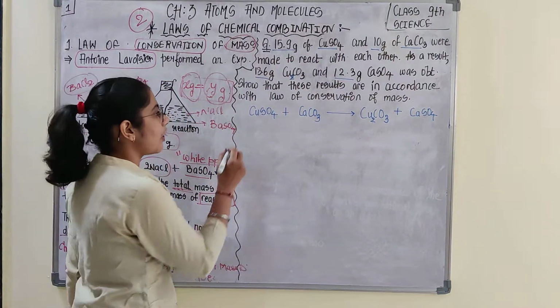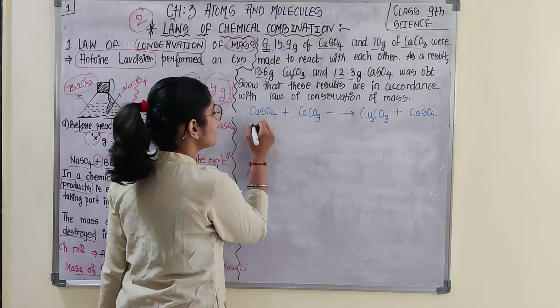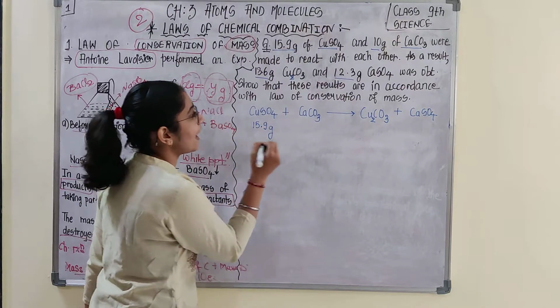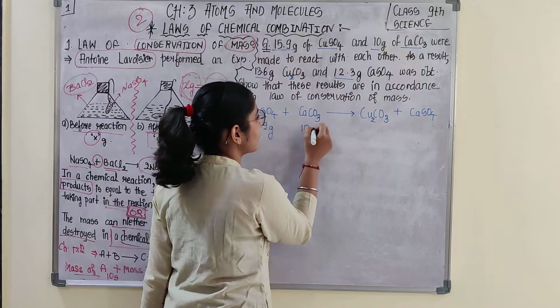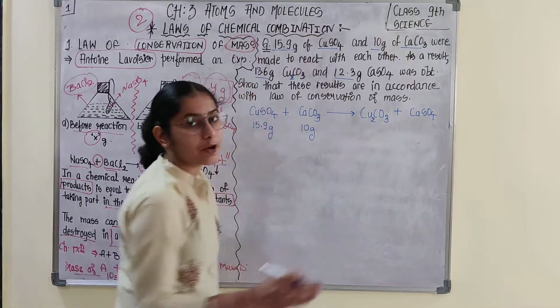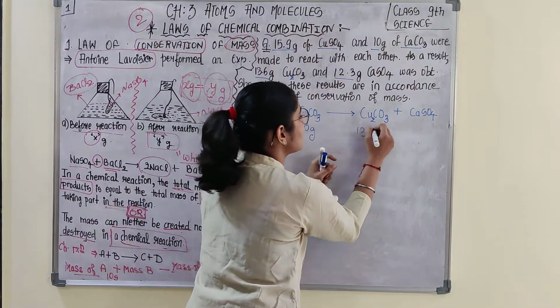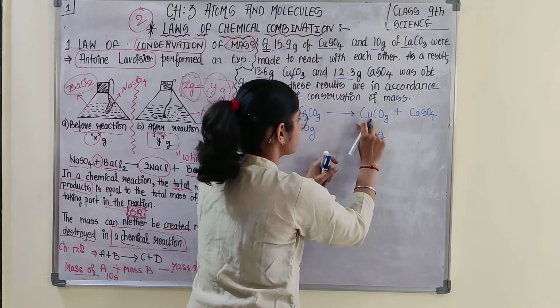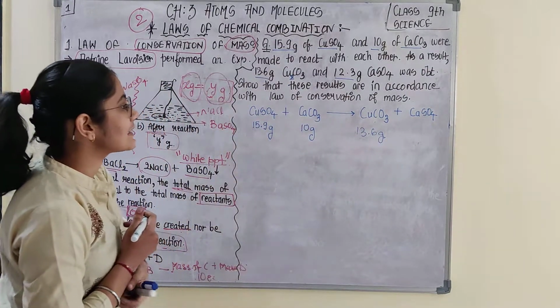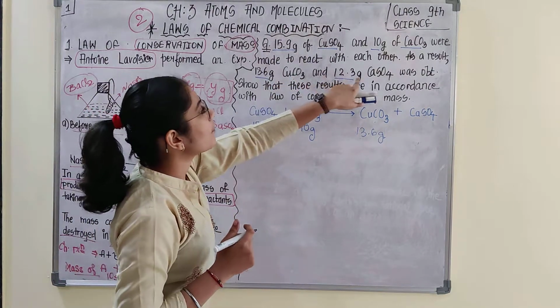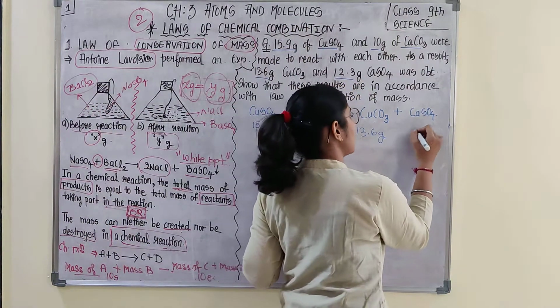So copper sulfate, 15.9 gram, reacted with calcium carbonate, which is 10 gram, and gave in the product 13.6 gram copper carbonate and 12.3 gram calcium sulfate.